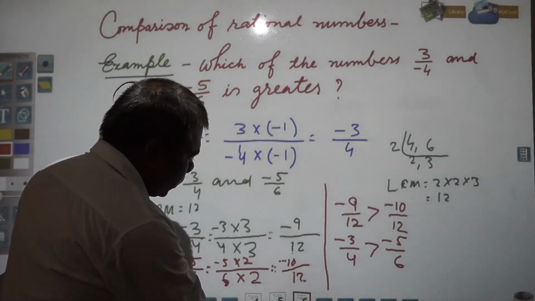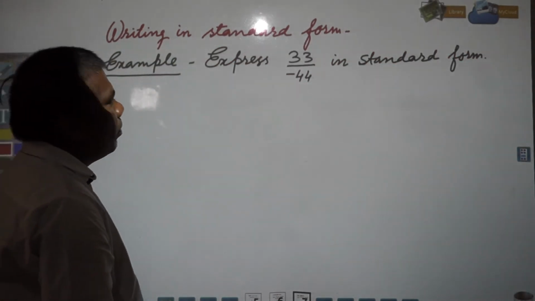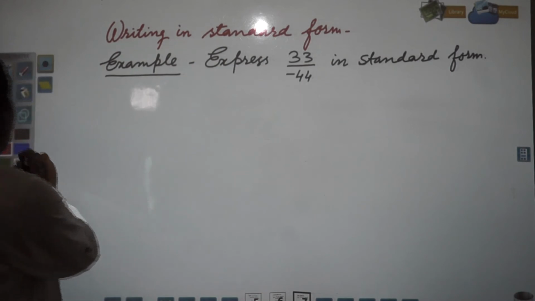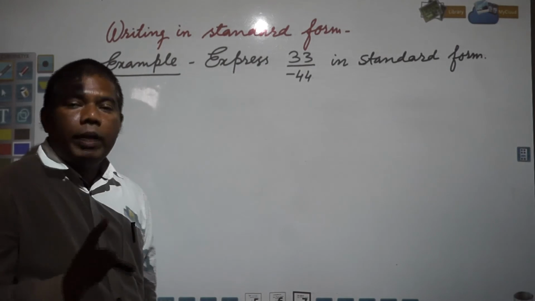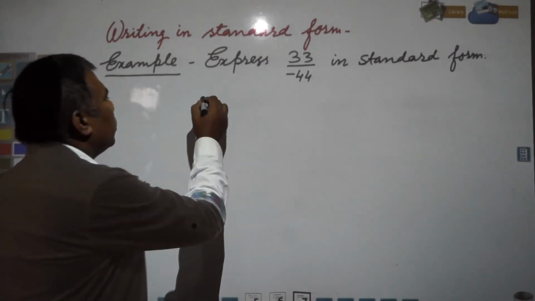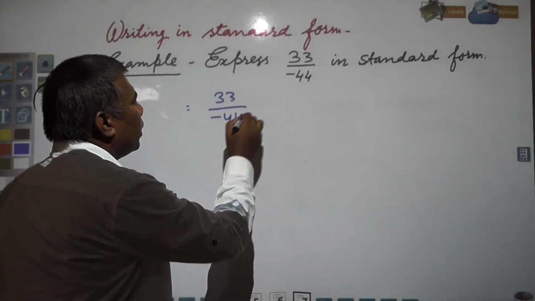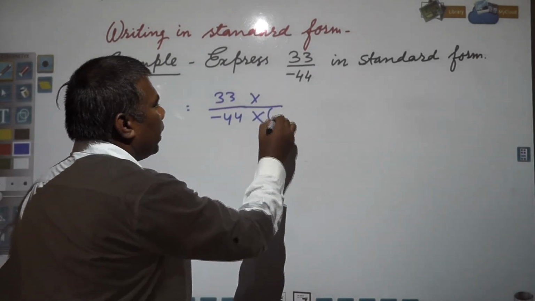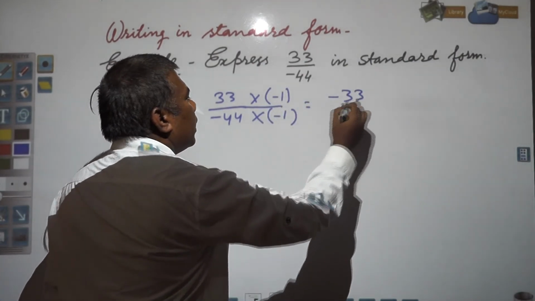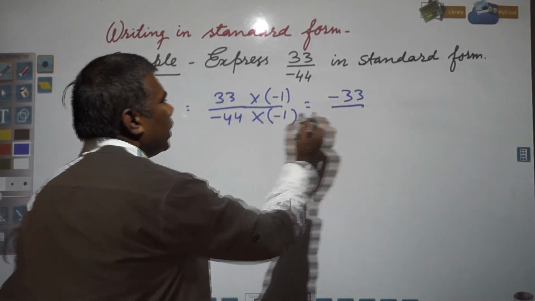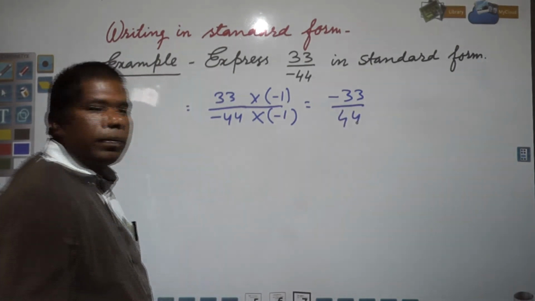Okay. So next we have writing in standard form. Just now I told how to write in standard form. First step is what? The denominator should be made positive if it is not. So 33 by minus 44 will be required to be multiplied by minus 1, and this will be minus 33 divided by, minus into minus is plus, so it will become 44.